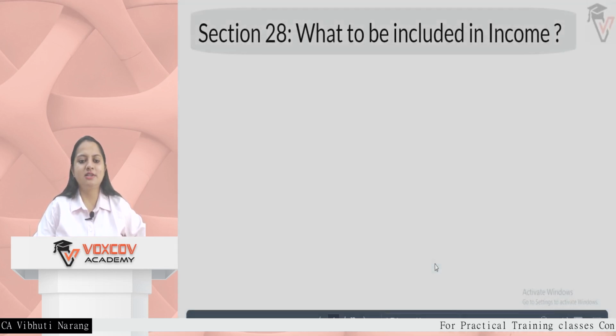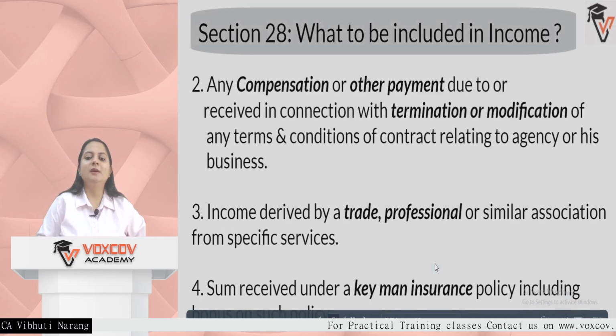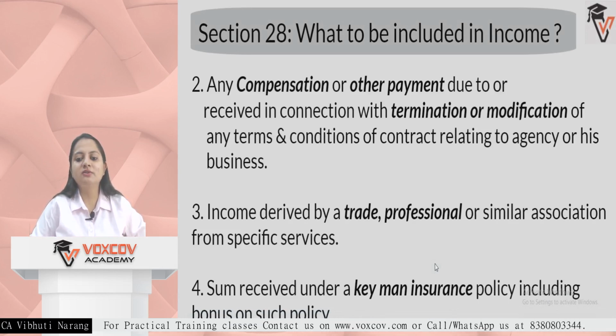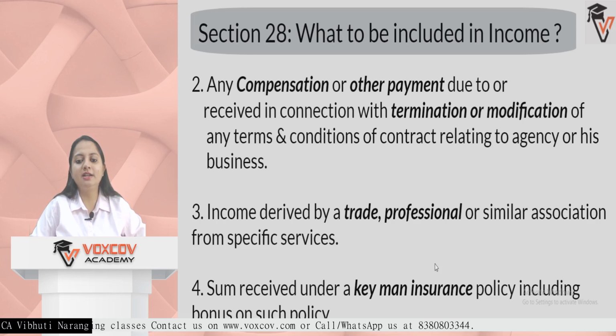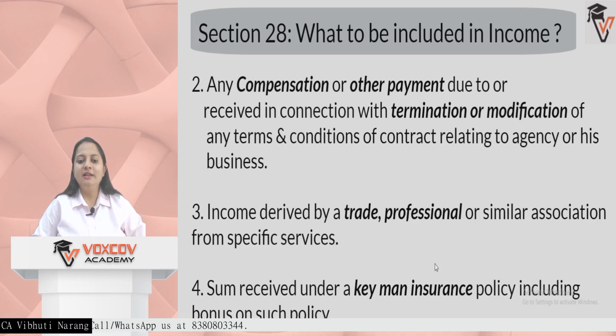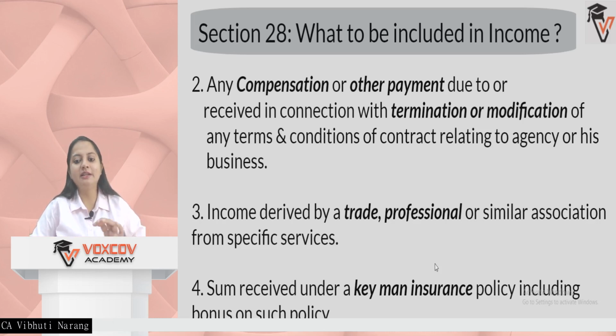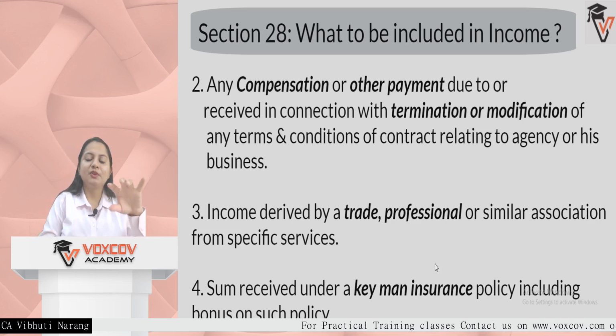The next thing which is included is any compensation or payment due to be received in connection with termination or modification of any terms or conditions of a contract relating to agency or business. A similar thing applies in salary also, but at that time this amount was being received by the employee. This time it is received by the business or the company.